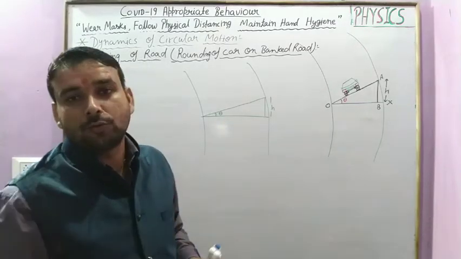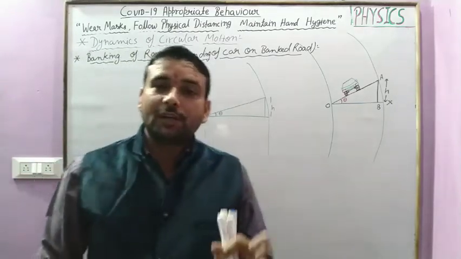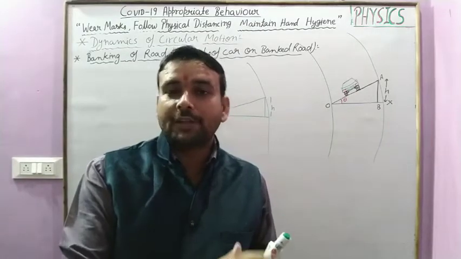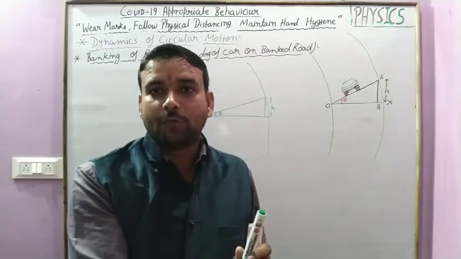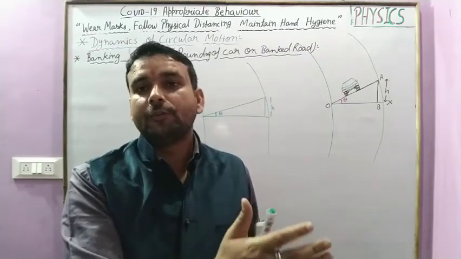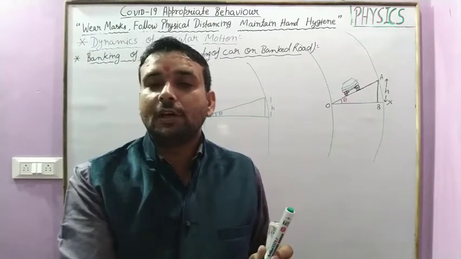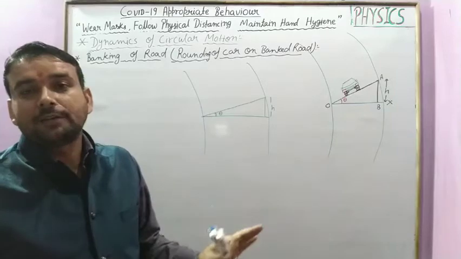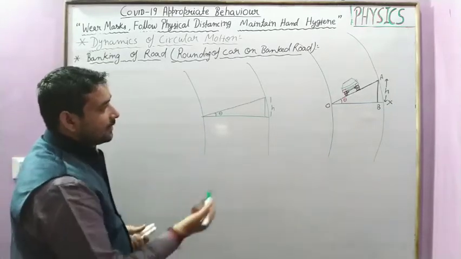For high speed also. Usually in comparison to the level road, when the road is banked from the outer edge of the curved path, we can drive the car easily on the curved road with high speed also, but there should be a limit on that speed.